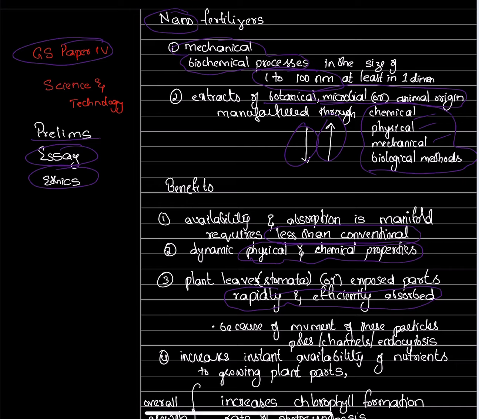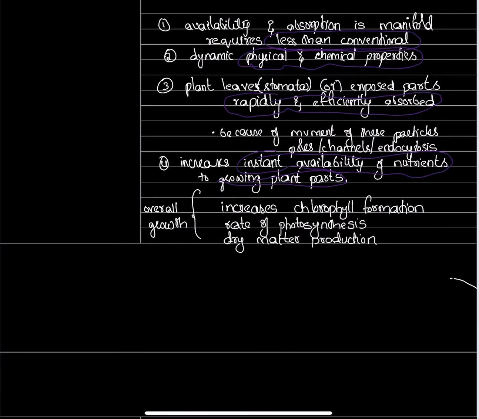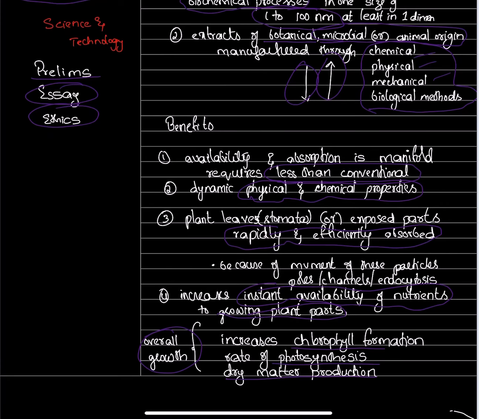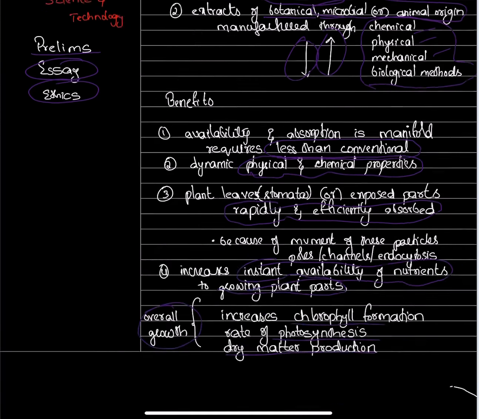It increases the instant availability of nutrients to growing plants, increasing chlorophyll formation, rate of photosynthesis, dry matter production, and the overall growth and yield of the plant produce.